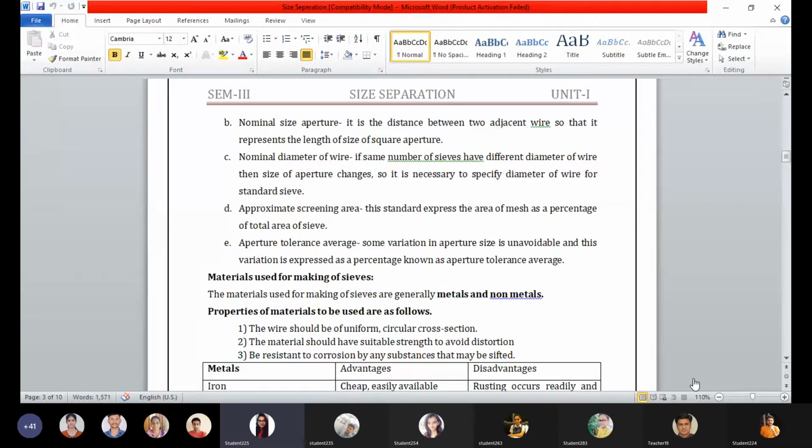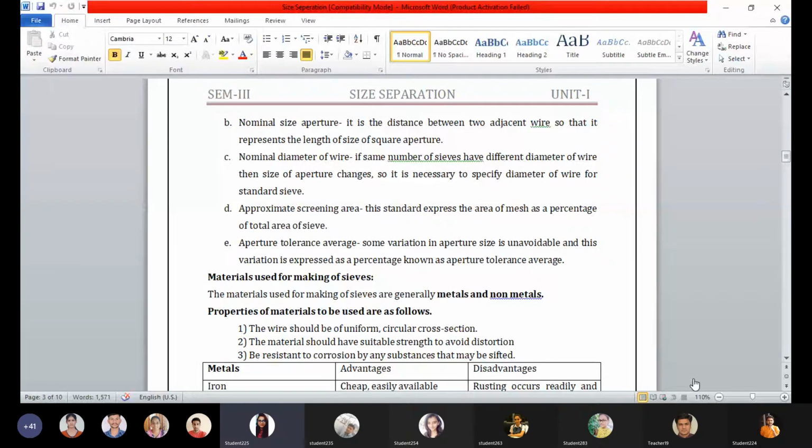Okay, if the same number of sieves have different diameter of wire, then size of aperture changes. It is not a good sign. So it is necessary to specify diameter of wire for standard sieve or for proper or sequential classifying of powders.